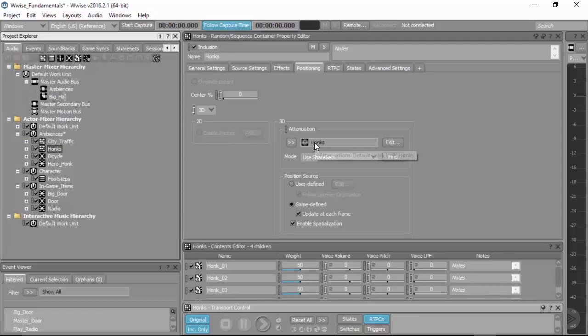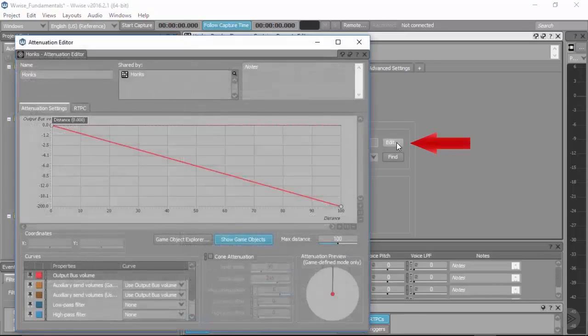We've created our honks attenuation, and now let's edit it, which is to say set it up how we want it to sound. By default, it uses a value of 0 to 100, and this 100 number represents in-game units. So you need to coordinate a little bit with the rest of your design team to understand exactly how many in-game units are represented here. Is this virtual feet? Is it virtual meters? Or is it something else entirely? Just to give you a sense of what this actual value means, what this distance will look like in-game.